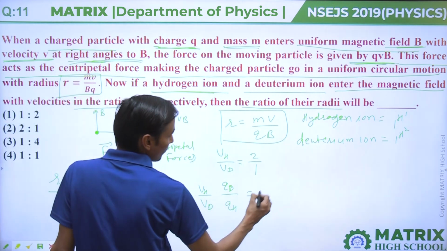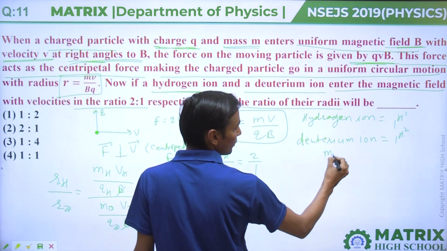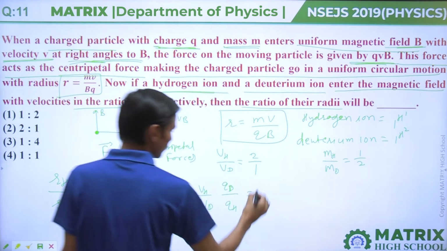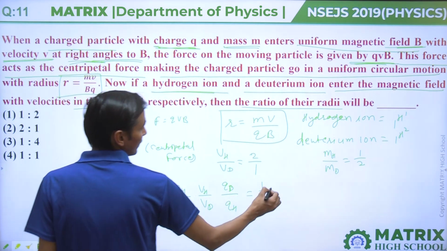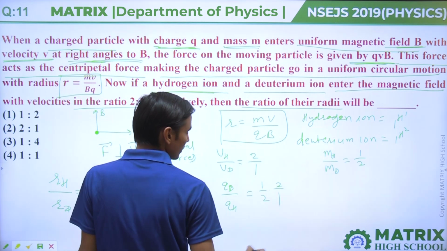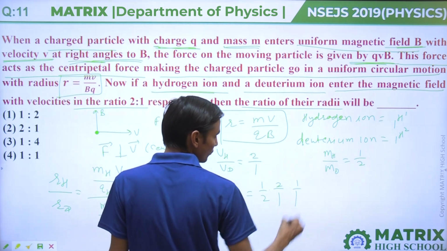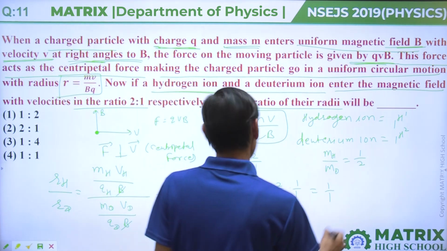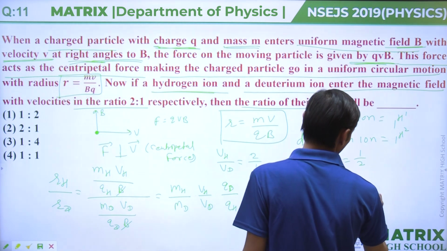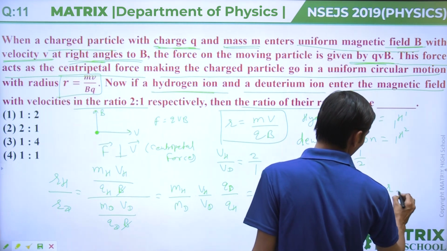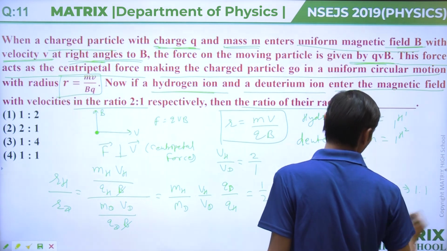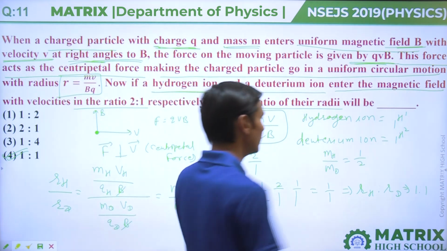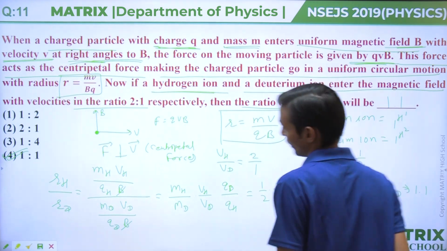Mass ratio will come 1:2, velocity is given 2:1, and charge is 1:1. Then this will come 1 divided by 1. So the ratio of radius of hydrogen to radius of deuterium is 1:1. So your answer will be option 4, 1:1.